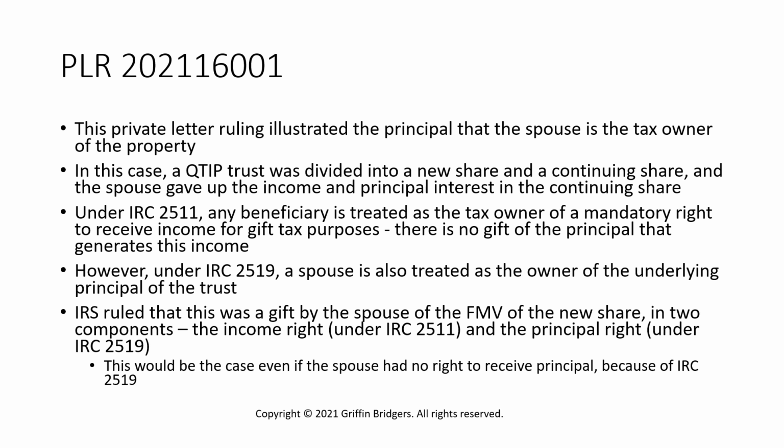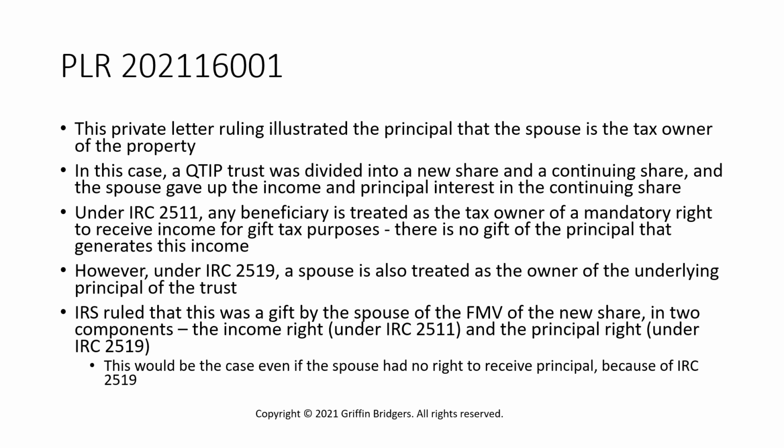However, in the case of a QTIP trust, Code Section 2519 treats a spouse as the tax owner of the underlying principal of that trust, because down the road, as we recall, Code Section 2044 is going to include that principal in the gross estate at its date of death fair market value. So if you're giving up your income interest, it stands to reason that 2044 could be circumvented without some sort of corrective code provision. And that's exactly what we find in Code Section 2519.